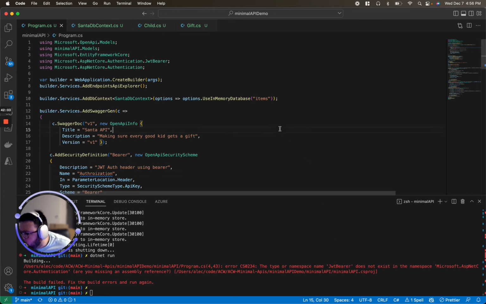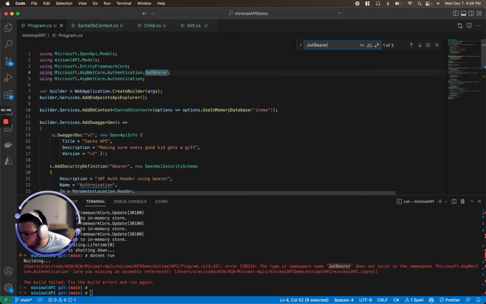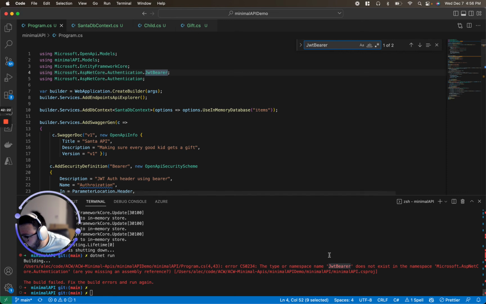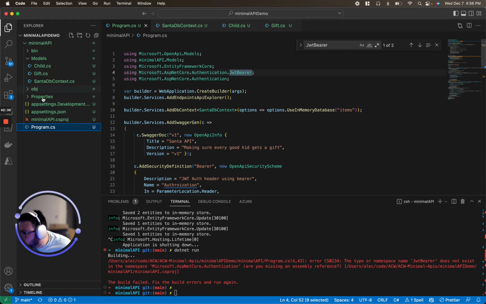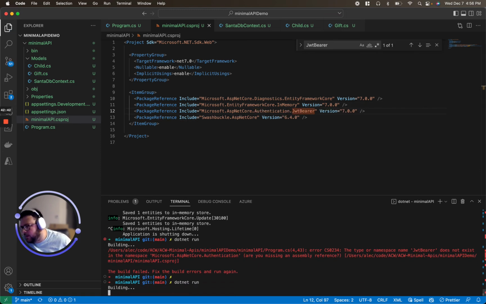Where does it say JWT bearer? We might have fat fingered something. Gotcha, I think I missed this. Yep. Missed installing that.